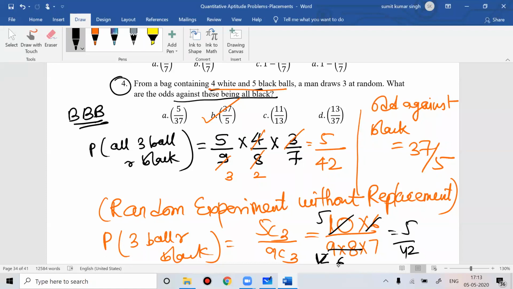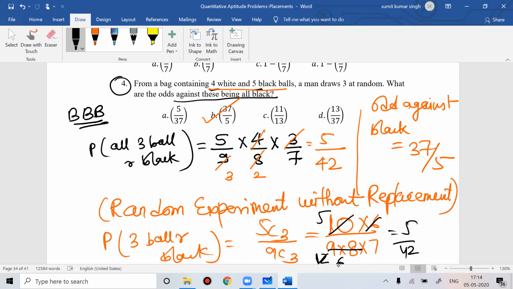So either you can do it one by one, or you could have solved the same problem using nCr. The advantage is that if you use nCr, you don't have to think about the possible cases or work on order. If you don't use nCr, then you need to think about all the possible cases. That is the advantage you get if you use nCr directly.